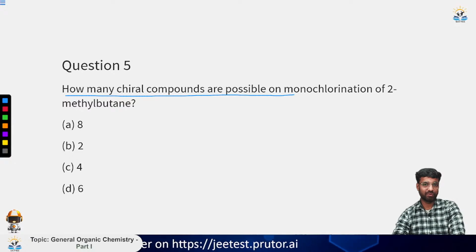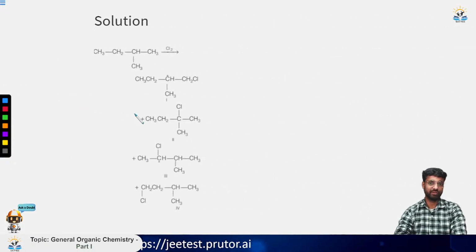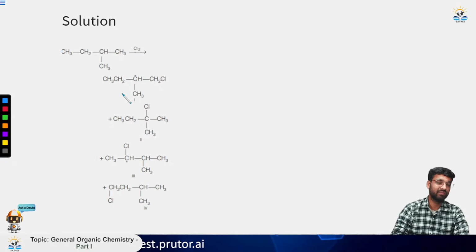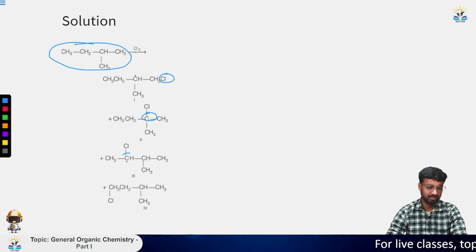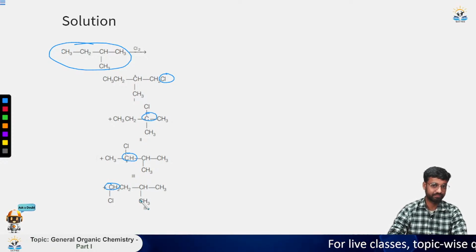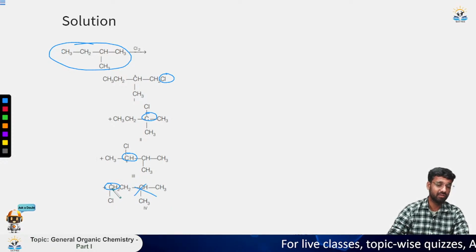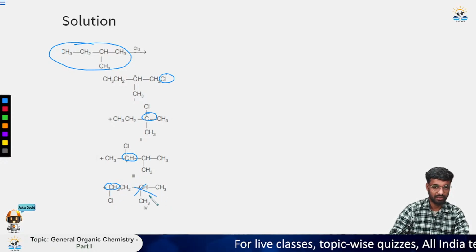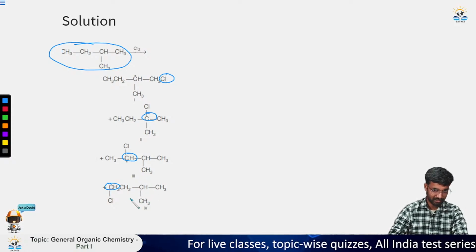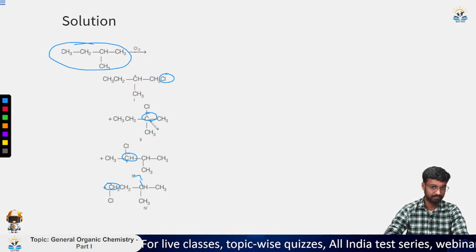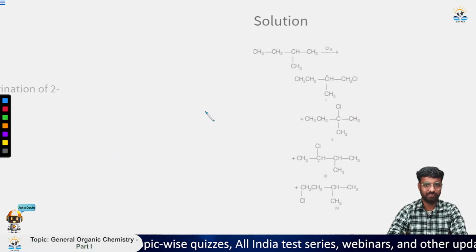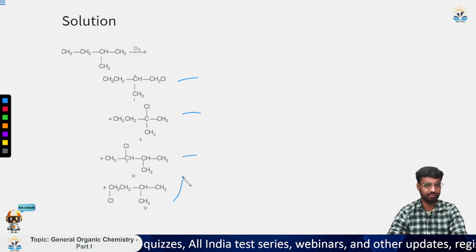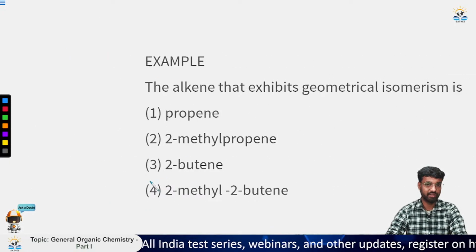How many chiral compounds are possible on monochlorination of 2-methylbutane? What we do is take the four cases. This is the compound that we have here. We do monochlorination and see all the products. This is the first case, this is the second case, third case, and this is the fourth case. Now this is not optically active because there are two identical carbons, and this also has a hydrogen here. Okay, the question asked how many chiral compounds are possible. So 1, 2, 3 and 4 chiral compounds. So 4 is the correct answer.